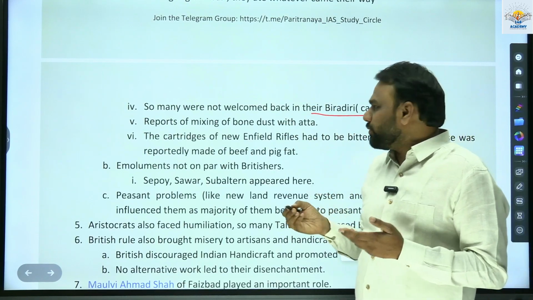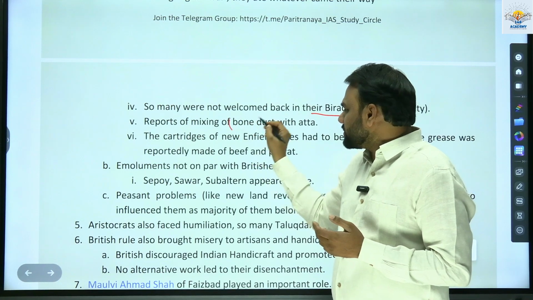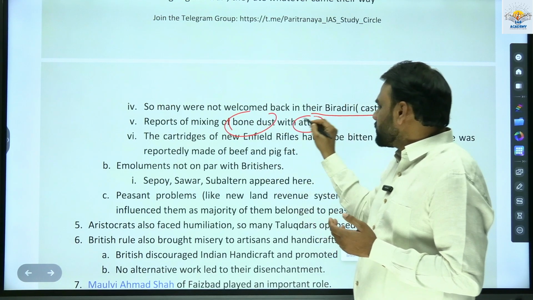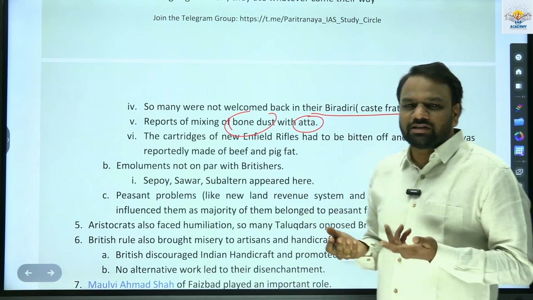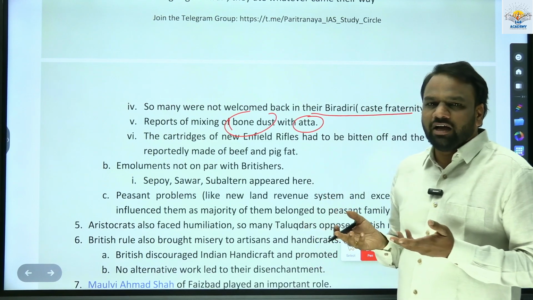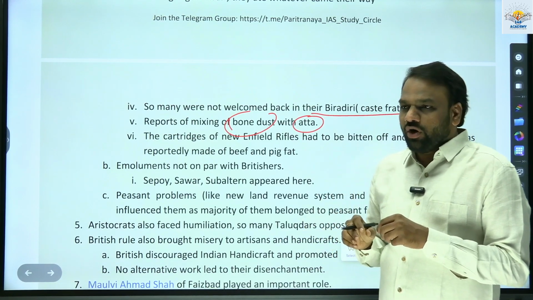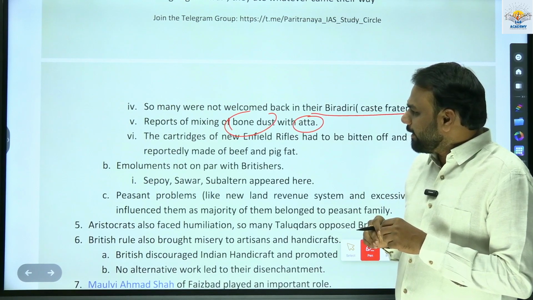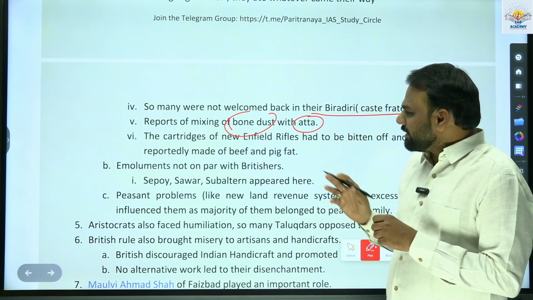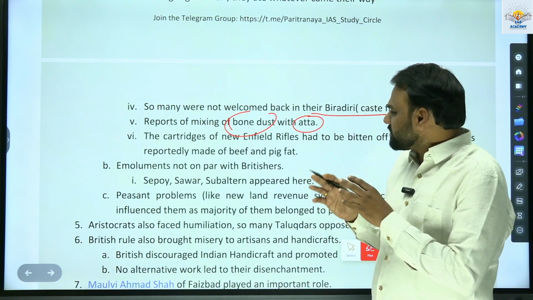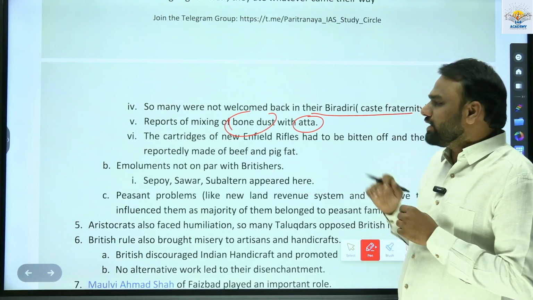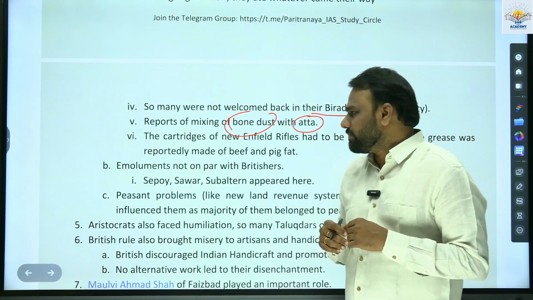Also, there were some reports of mixing of bone dust with atta. Atta is used to make chapatis and so on. Bone dust and atta both appear the same, so some people used this method of mixing the bone dust with atta, and this also hurt the religious sentiments.